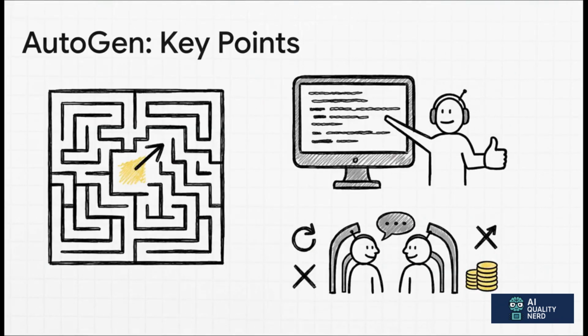This makes it fantastic for really complex, open-ended problems. A great example is a coding assistant, where a developer has to give the final thumbs up on the generated code. So what's the trade-off? You have to manage all that flexibility to keep costs down and avoid infinite loops. But you take that on when the path to the solution isn't clear from the start, and you need that perfect mix of AI autonomy and human judgment to actually get the job done.